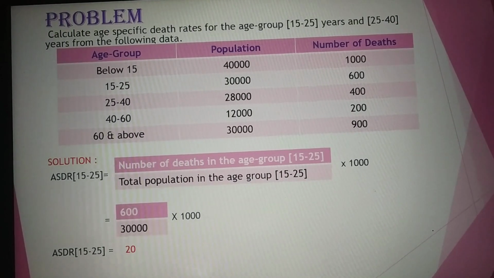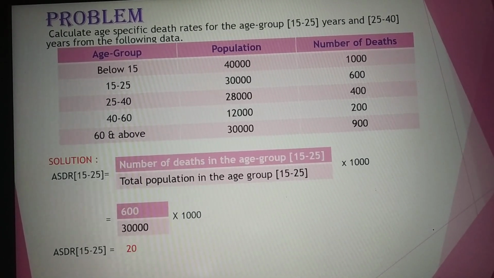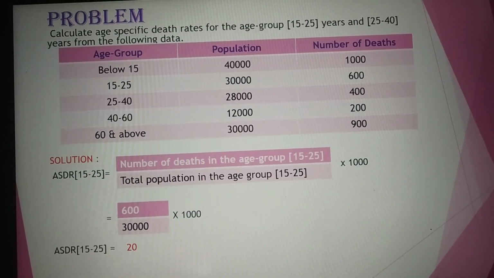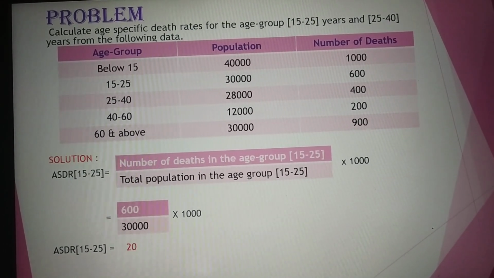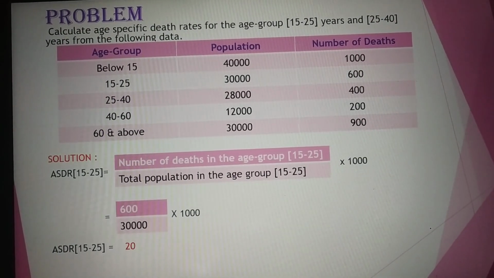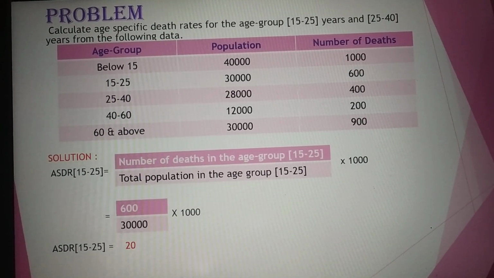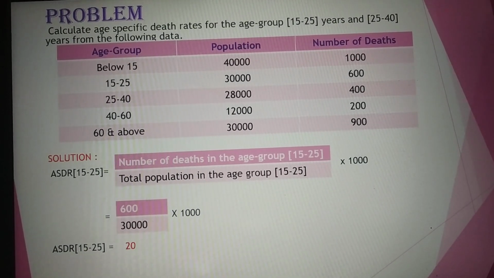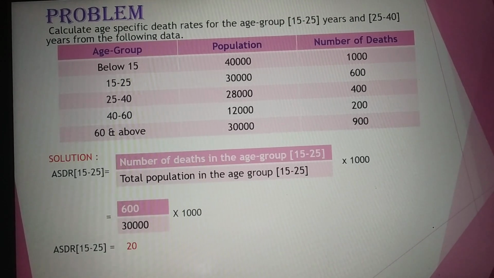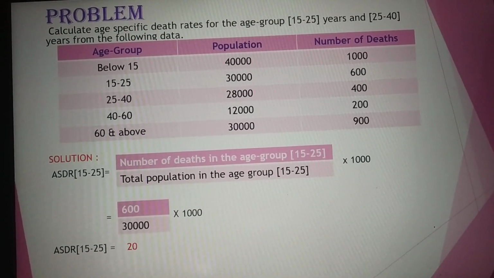ASDR for 15 to 25 equals, as you all know the formula now, substituted here: number of deaths in the age group 15 to 25 divided by total population in the age group 15 to 25, into 1000. Have a look at the data. For this age group, the number of deaths is 600 and its respective population is about 30,000.